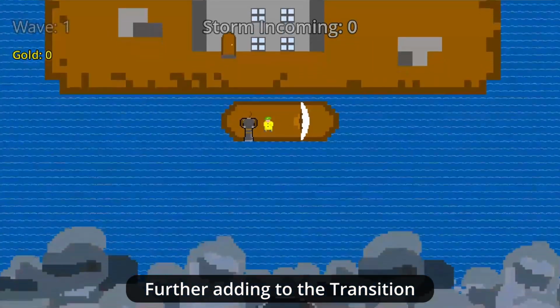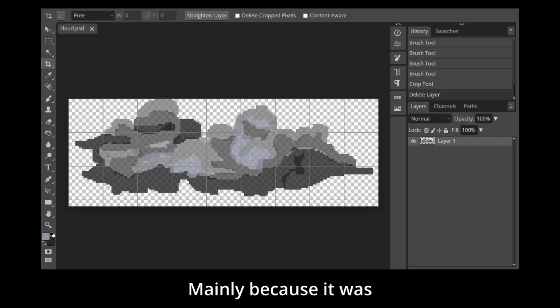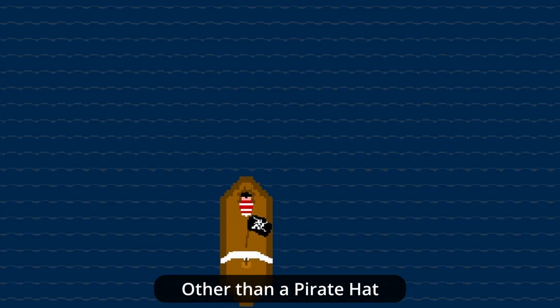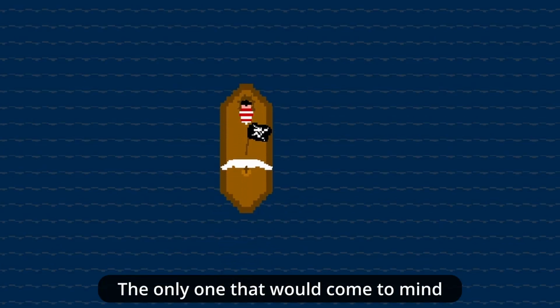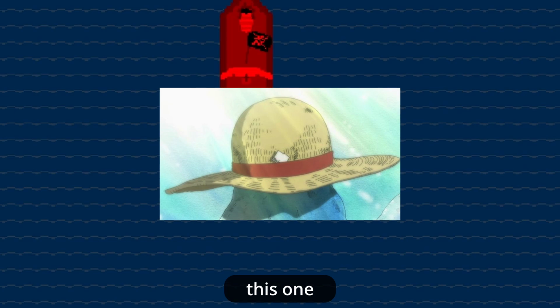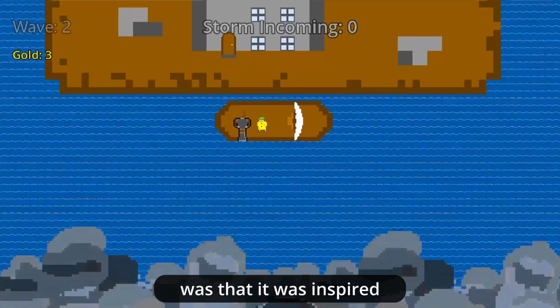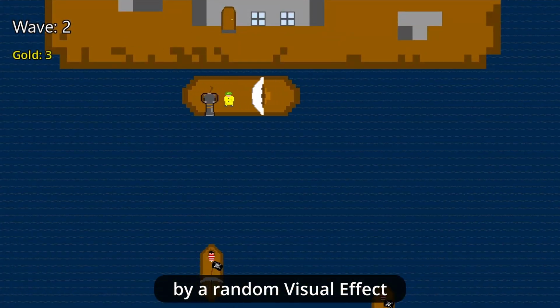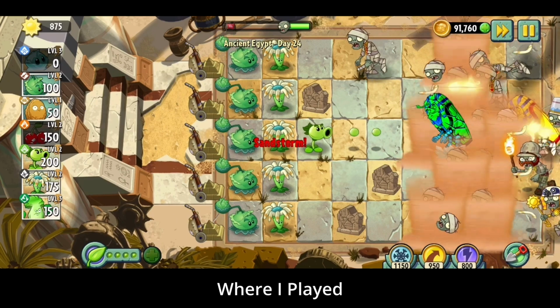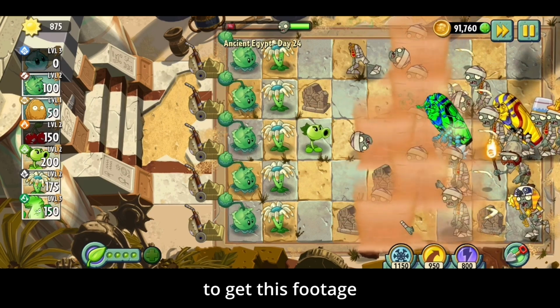Further adding to the transition is my greatest artwork yet, mainly because it was one of the few things that I actually used a reference for, other than a pirate hat, since for some reason the only one that would come to mind was this one. Another fun fact about this transition was that it was inspired by a random visual effect in Plants vs Zombies 2, where I played 3 ads and half a level to get this footage.